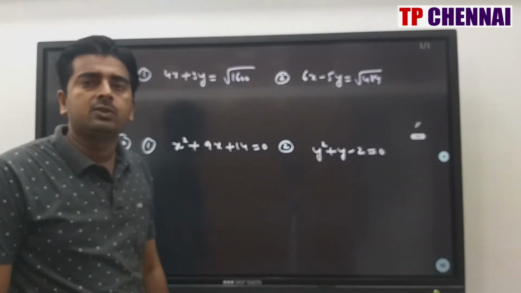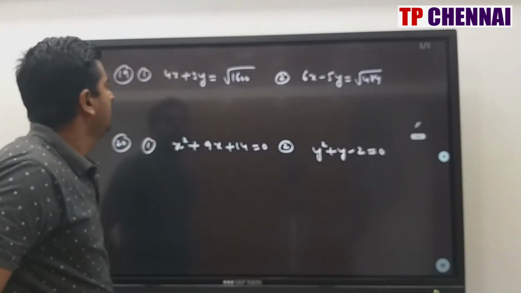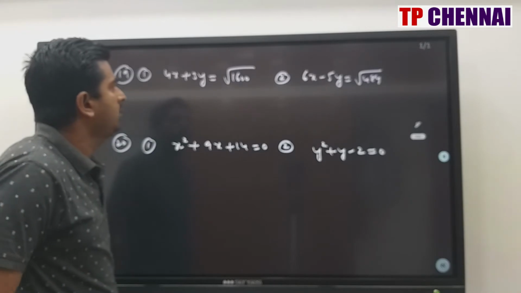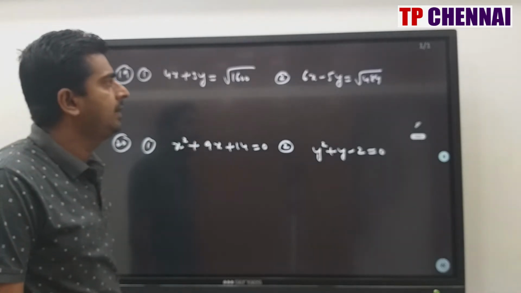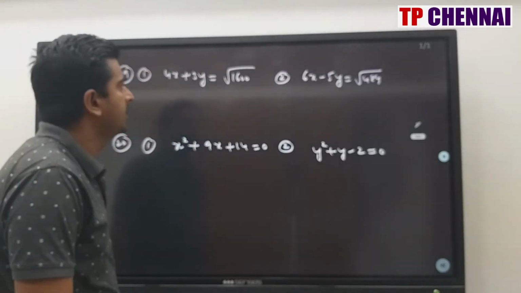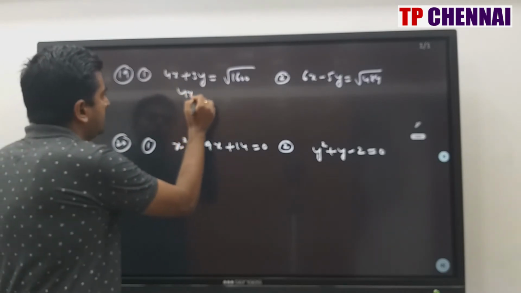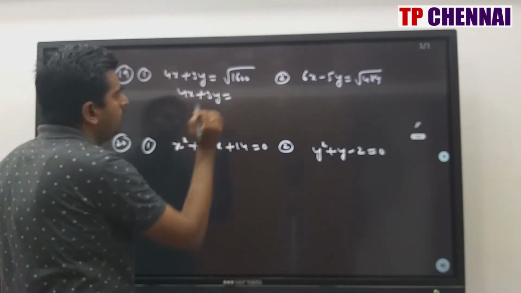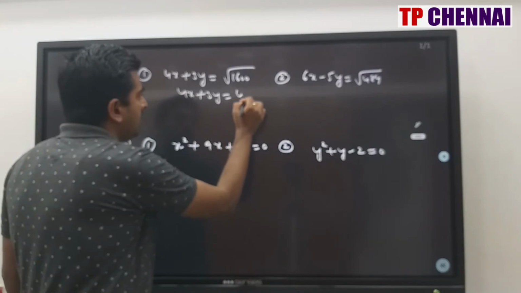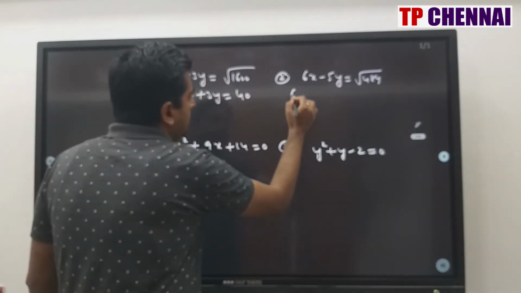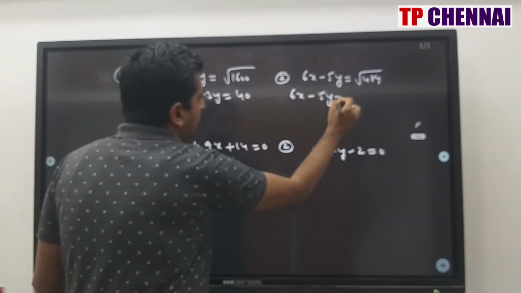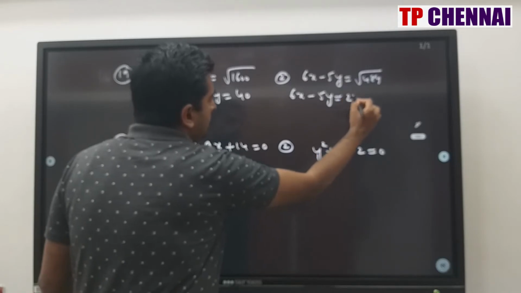So now we will see the last two questions of quadratic equation. First one, 4x plus 3y is equal to square root of 1600, 6x minus 5y is equal to square root of 484. So this is 4x plus 3y, square root of 1600 is nothing but how much? 40. This is 6x minus 5y, square root of 484 is how much? 22.